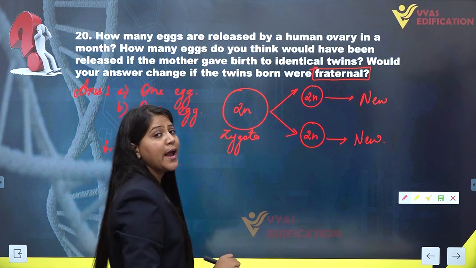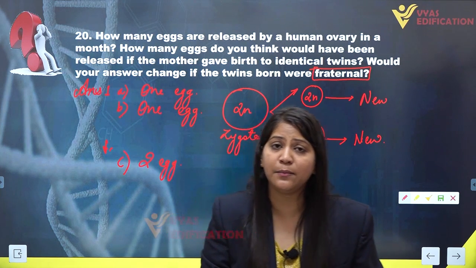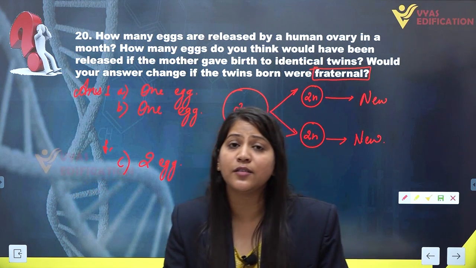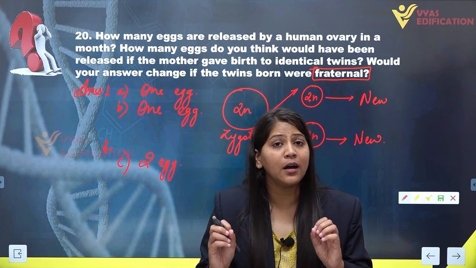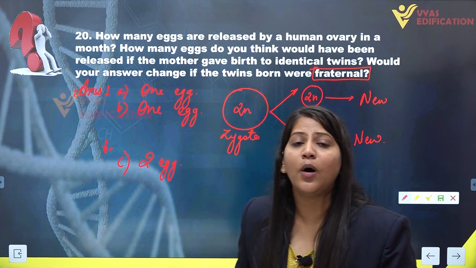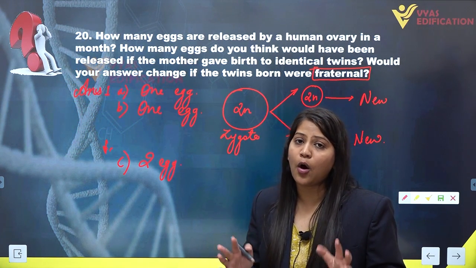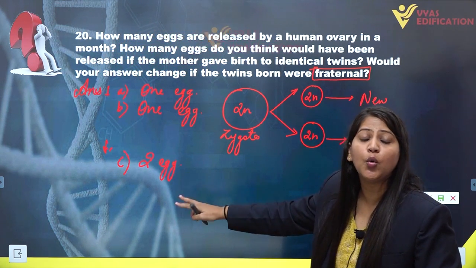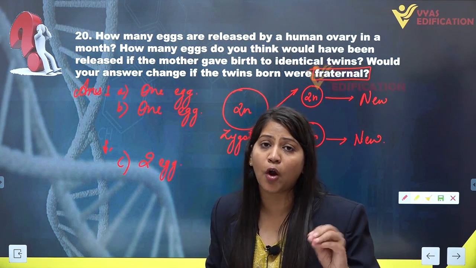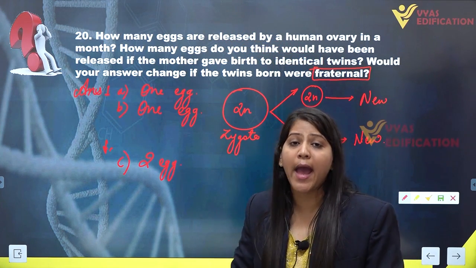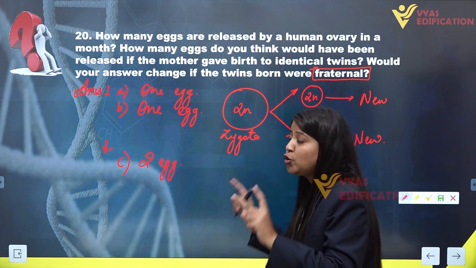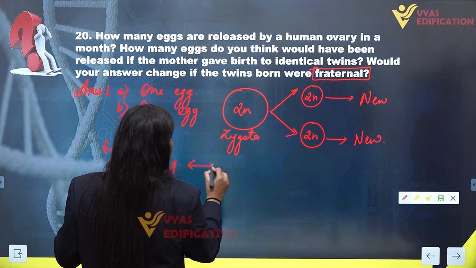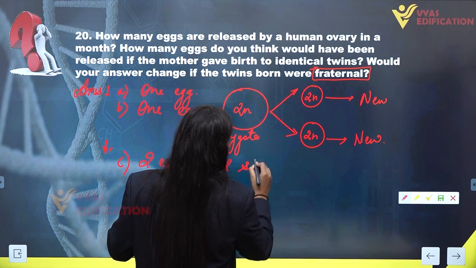Sometimes two eggs are released at the same time from the ovary into the fallopian tube, and we know that there is no polyspermy in the case of humans. Only one sperm cell can fertilize an egg or an ovum. So, in the case of non-identical twins, two eggs are released from the ovary into the fallopian tubes. Both eggs are fertilized by two separate sperm cells or male gametes.